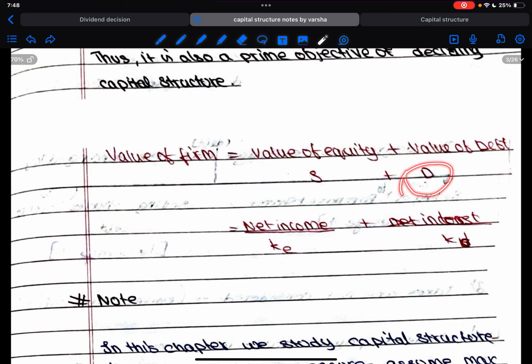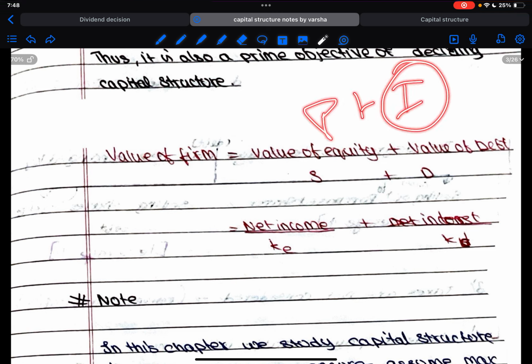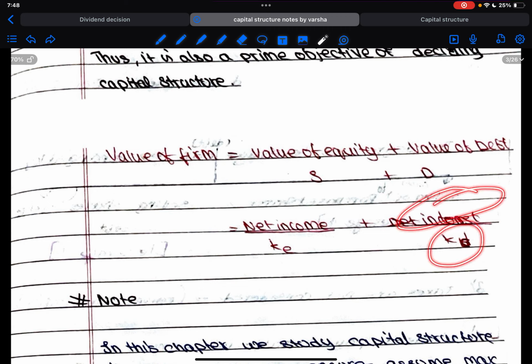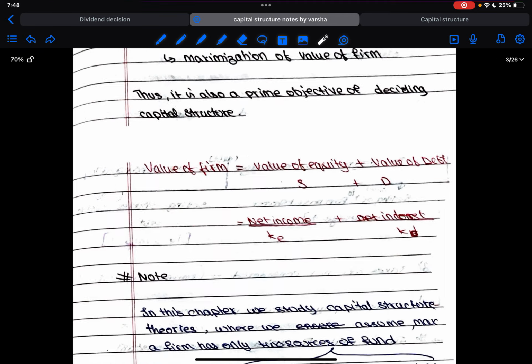Now the same is applicable to debt. What is the source of income that I'm going to get from debt? Interest, obviously, right? When I give someone a loan, I'm going to get the principal plus interest. So this interest part is called income. This principal is nothing but a recovery of the amount that is given. So how will I calculate value of debt? Whatever the income that I'm going to get from debt divided by KD, that is cost of debt.